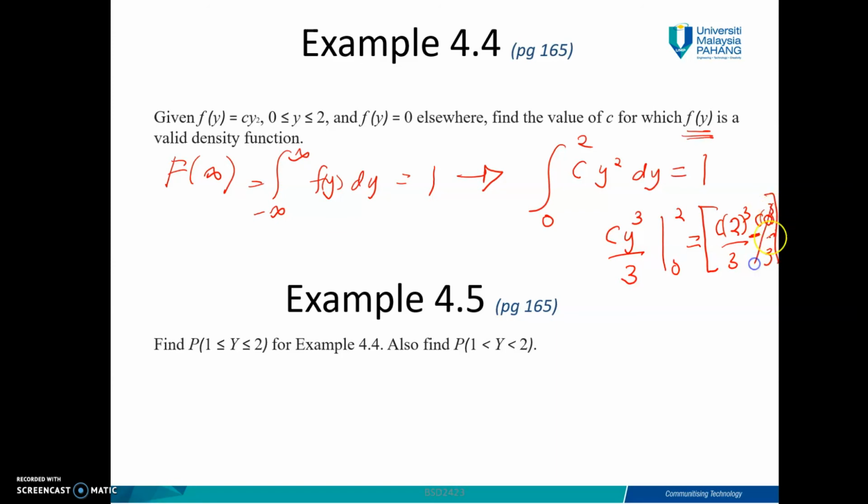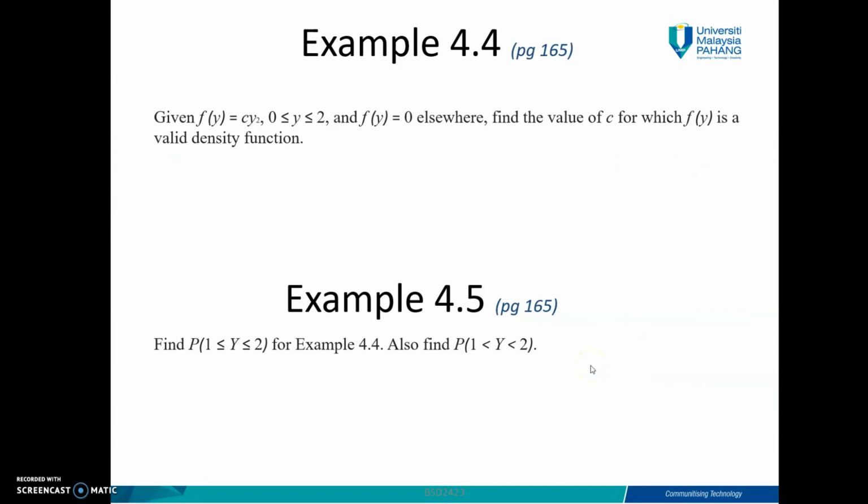This one is actually 0. So here you get 8 over 3 c. Now you want to find c. This equals 1 just now, isn't it? So 8 over 3 c equals 1, and c will be 3 over 8. But you must understand the integration part.